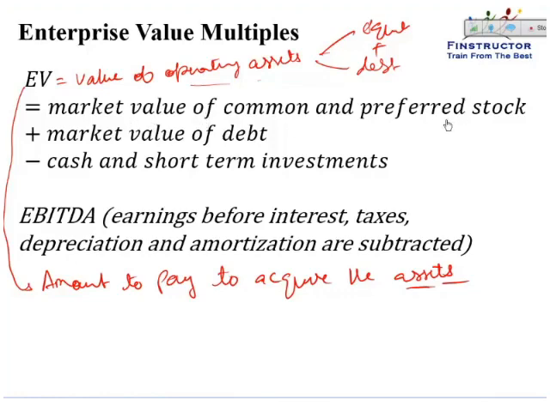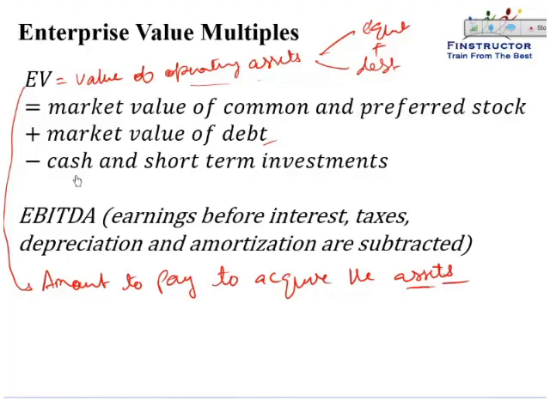But even after purchasing the equity, the asset doesn't become completely yours, because there is a debt on that asset, or you may have borrowed money from someone. So you have to retire the debt, that is, pay the market value of debt. So once you've retired the debt, that is, paid back all the borrowing, you've retired all the equity, that is, purchased the equity, then the asset is yours.